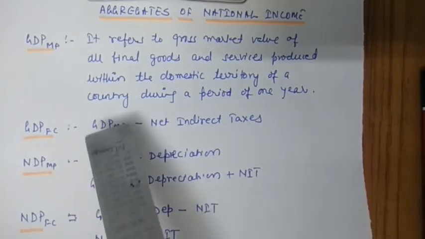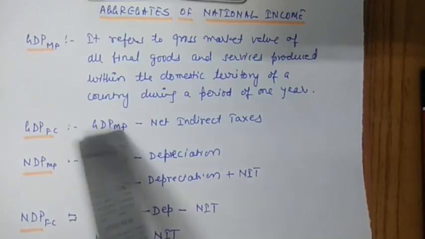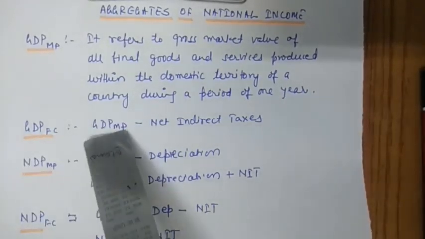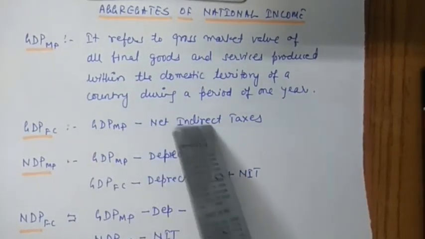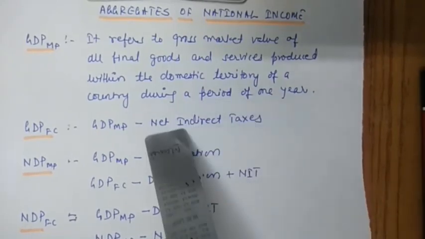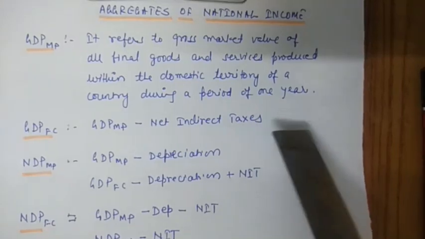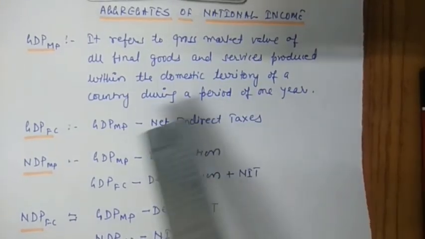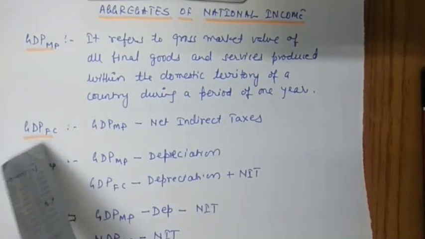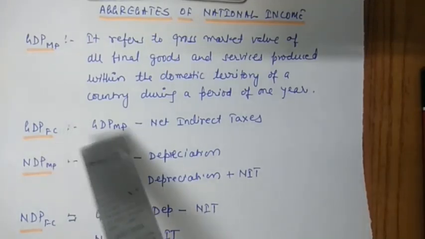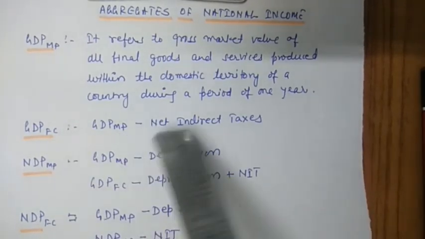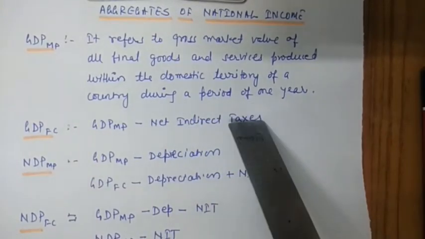You have to convert market price into factor cost, so you will deduct net indirect taxes. Net indirect taxes include indirect taxes minus subsidies. So to find GDP at FC from GDP at MP, you will subtract net indirect taxes.